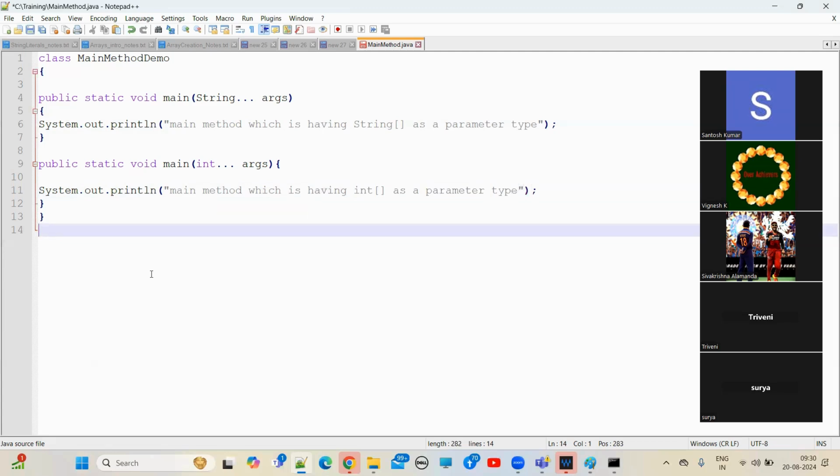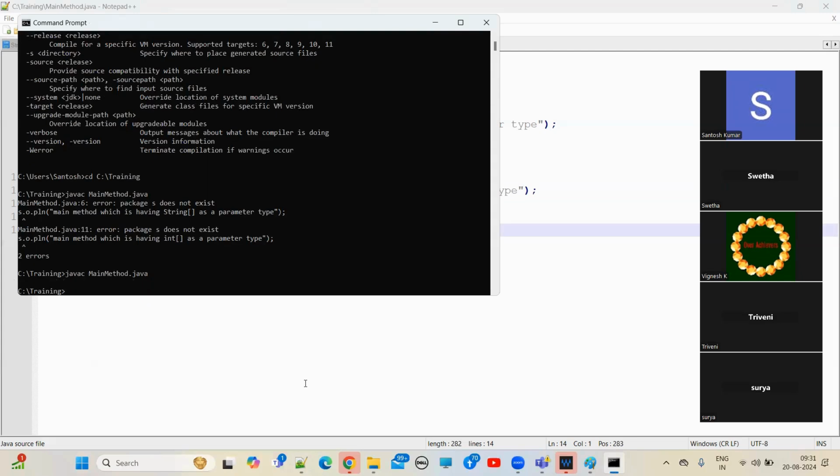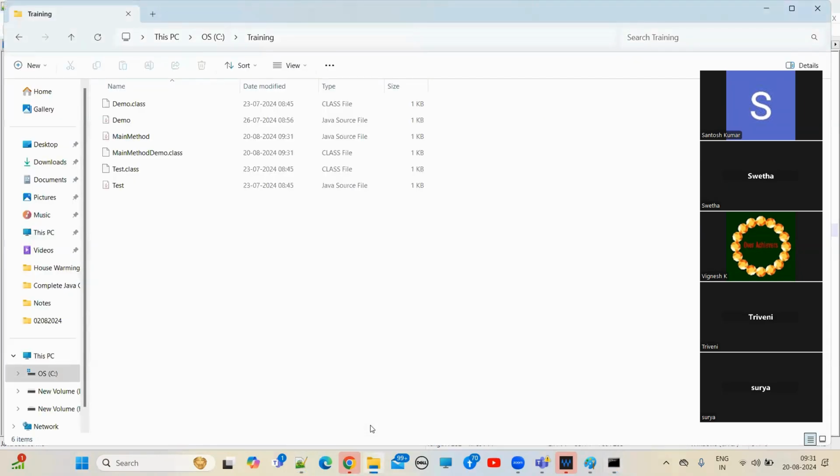Now after that, we need to save. Again, what we need to do? javac filename.java. What is the file name? MainMethodDemo.java. Now compilation is successful, right? There is no error. If you go and see here, what will you see? A .class file.